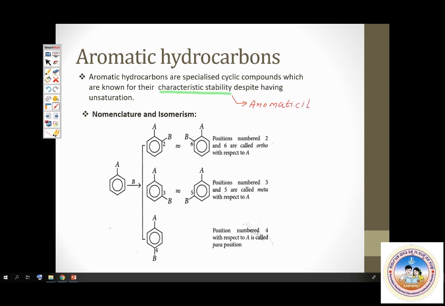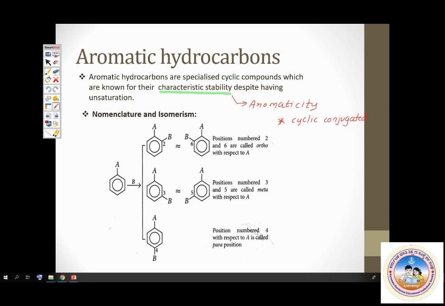Aromaticity. Now, what is this phenomenon of aromaticity? Aromaticity is very simple. Please understand. A compound is said to be aromatic if it satisfies these conditions. It must be a cyclic conjugated system. Cyclic conjugated.